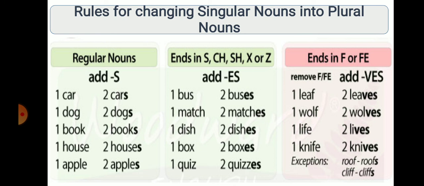One knife, two knives. But in grammar, there are some exceptions for the rules, and here also an exception is there, that is roof and cliff. Both these nouns, though they end in f, the plural form will not become like roves or cliffs. It only becomes plural by adding just s. So these are the exceptions that you have to keep in your mind.